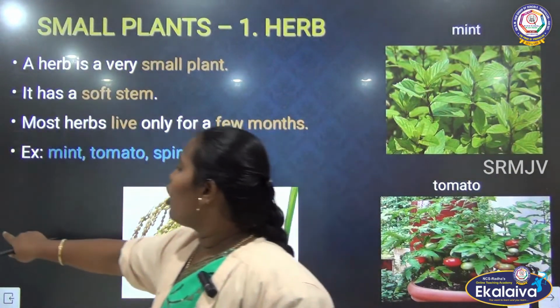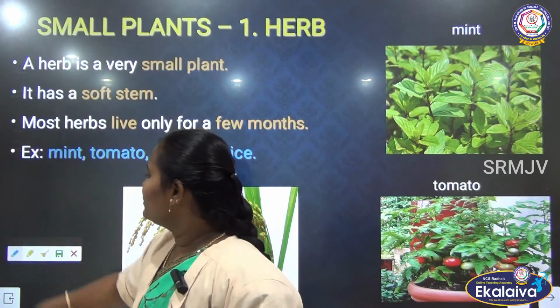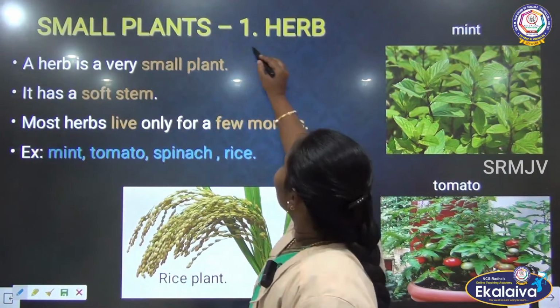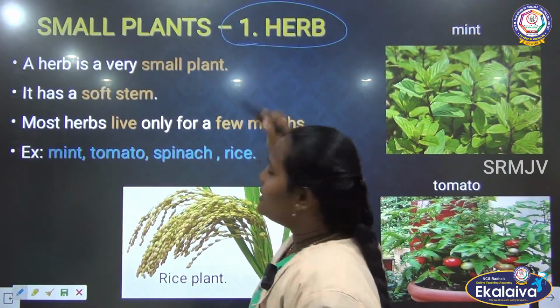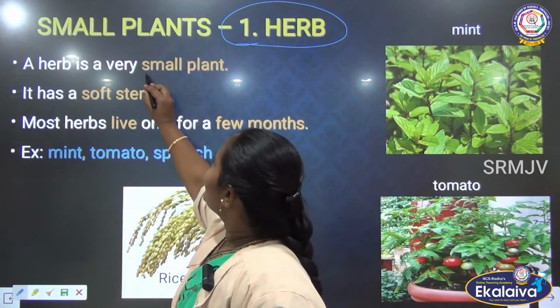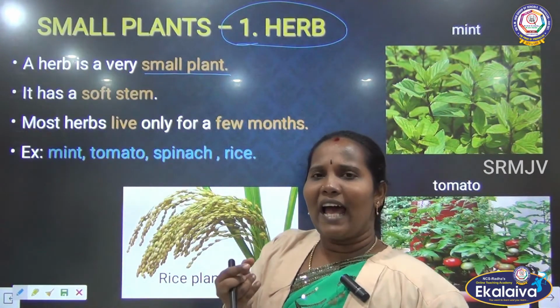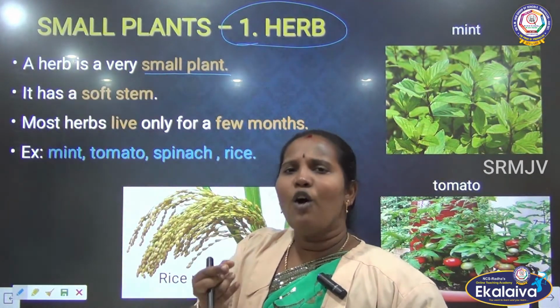Next one is the small plants. Small plants: first, we have to see the herbal plants. A herb is a very small plant. It has a very soft stem.